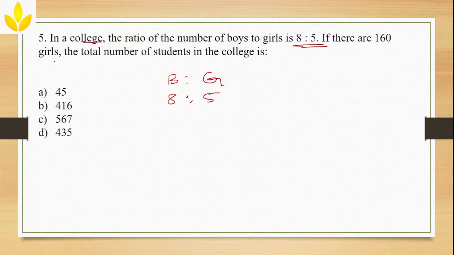If there are 160 girls, so how many girls are there? 160. Now, can you equate this 5 to 160? No. You need to convert that into an actual value.